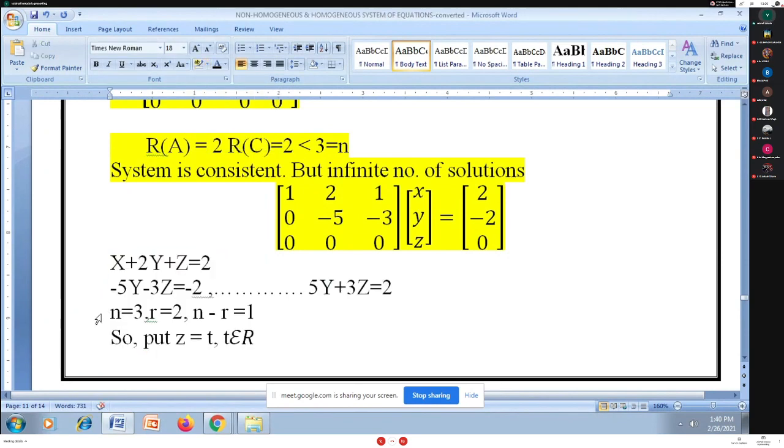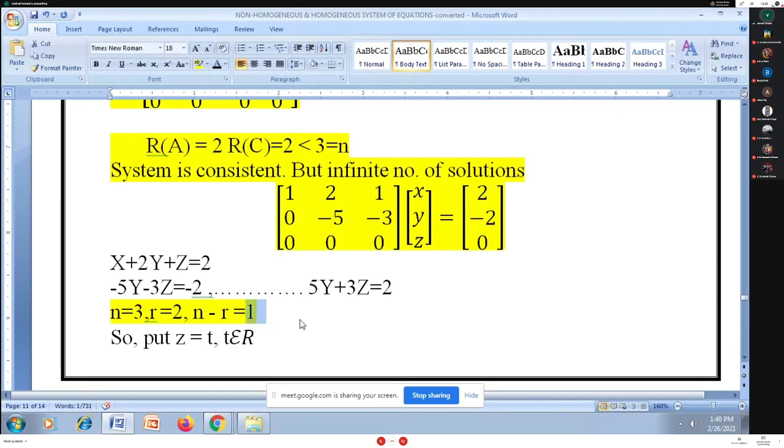Further, I write n is equal to 3. N means the number of unknowns, which is 3. I get rank r equal to 2. And what I'm searching for is the number n minus r, which is equal to 1. Whenever a system has an infinite number of solutions, each and every time you search for this number n minus r. For this example, n minus r is equal to 1.